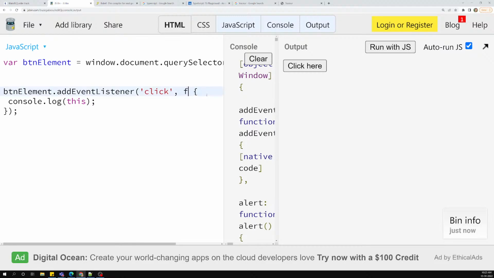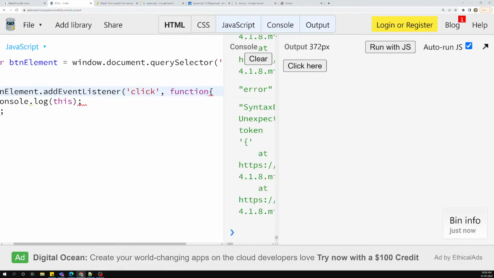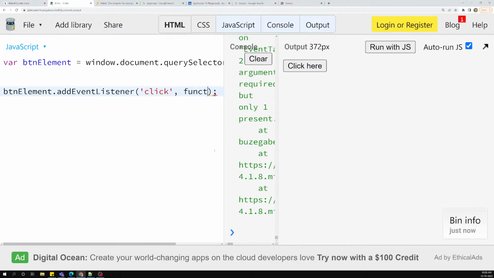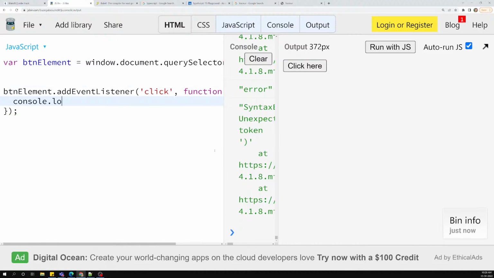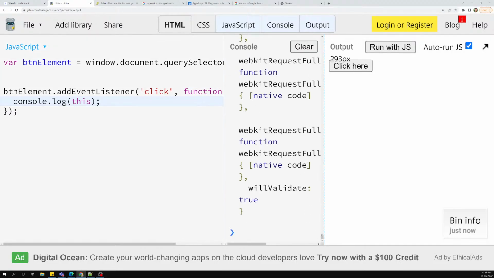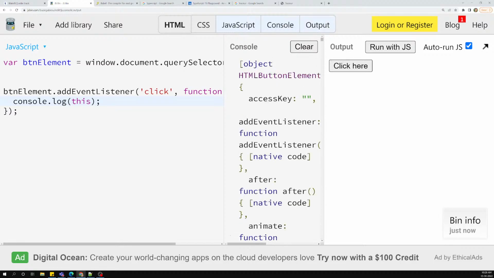For example, if I try to make it a function, the older way of implementing this function, I will try to implement it like this. So the older way of implementing this function means like this we will be implementing. I will be using console.log of this. So now I am using the older implementation of this one, and if I click on this one, now you are able to see the HTML button element,